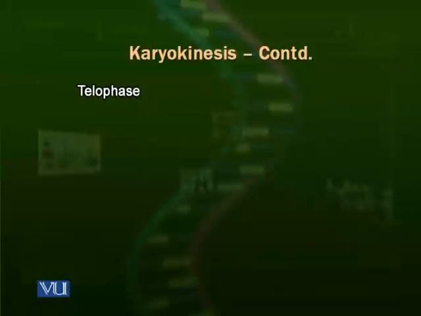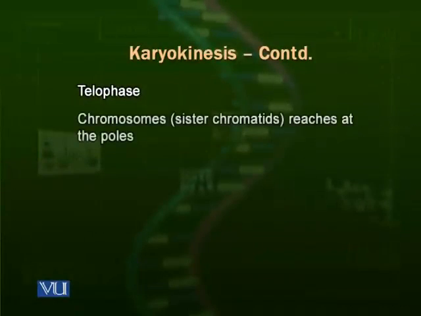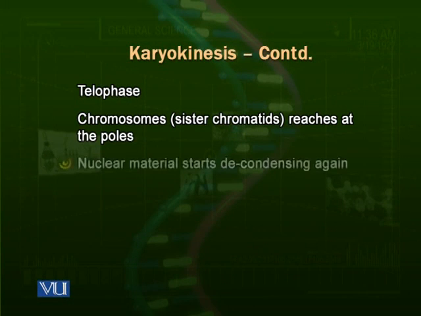Then comes the next phase called telophase. In telophase, the sister chromatids reach the poles. At this stage, they start decondensing, thinning again, coming back to their normal position in which they were present before the prophase.